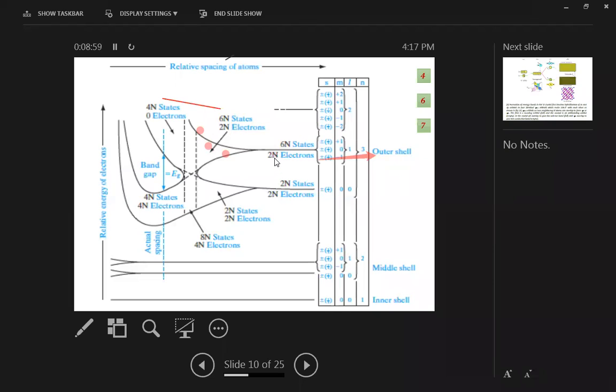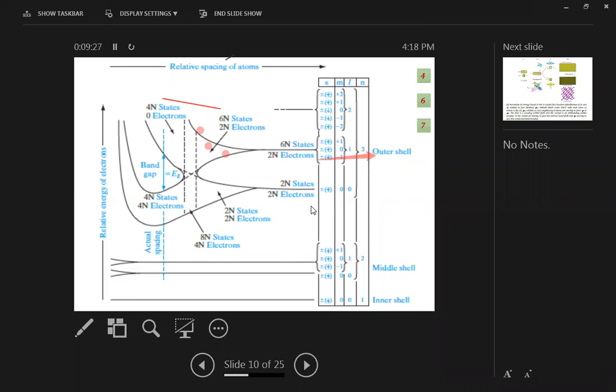Similarly, in the 3p state, there are 2 electrons per atom. So for n atoms, there are 2n electrons in the 3p states, and these belong to 6n states. That means for the 3s state, there are 2n states available, and for the 3p states, there are 6n states available.